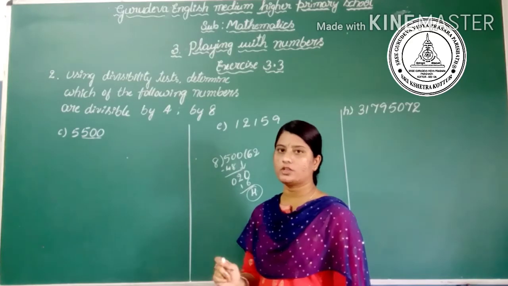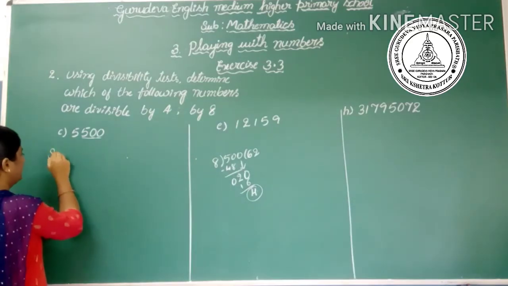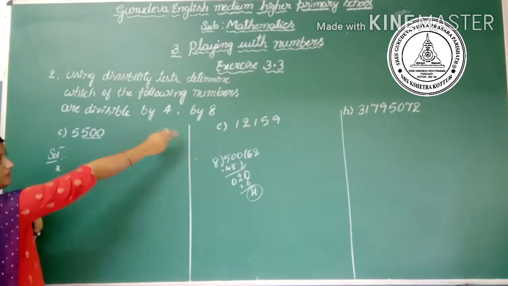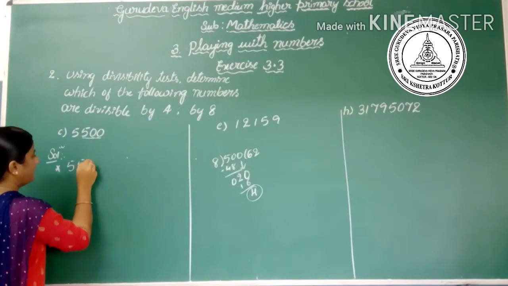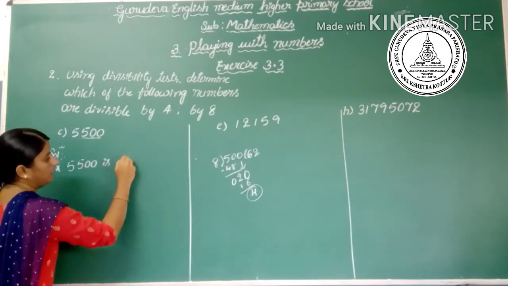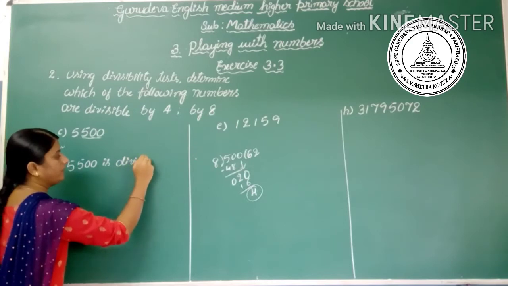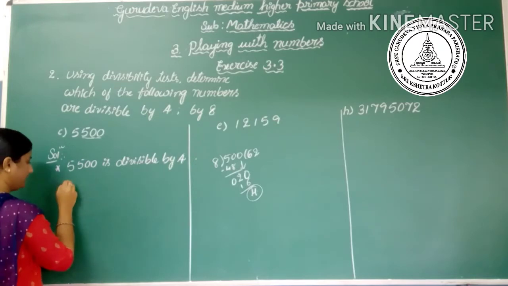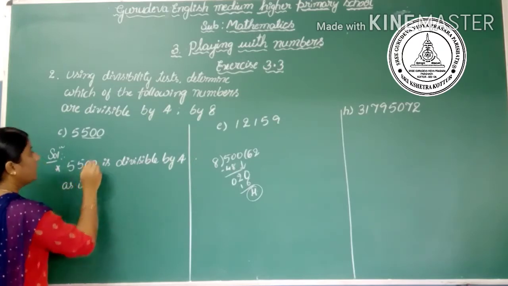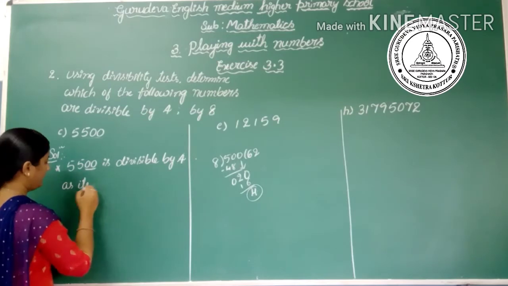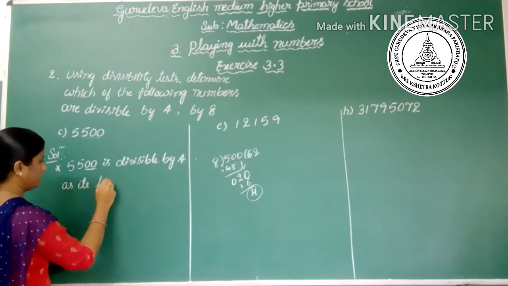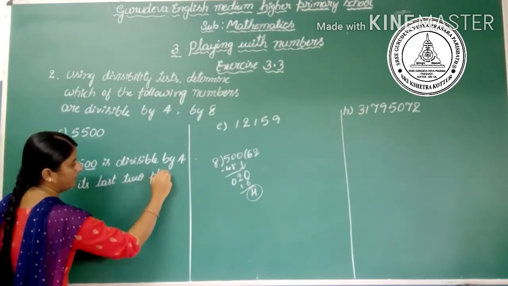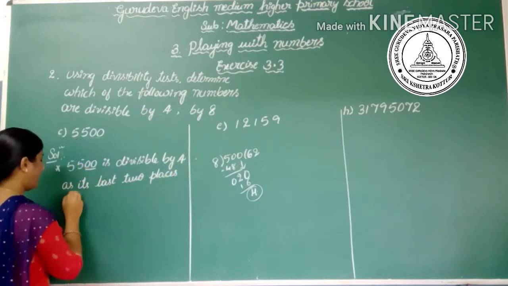Okay, let's write the solution here. 5500, the first one, is divisible by 4 as its last 2 places are 0.